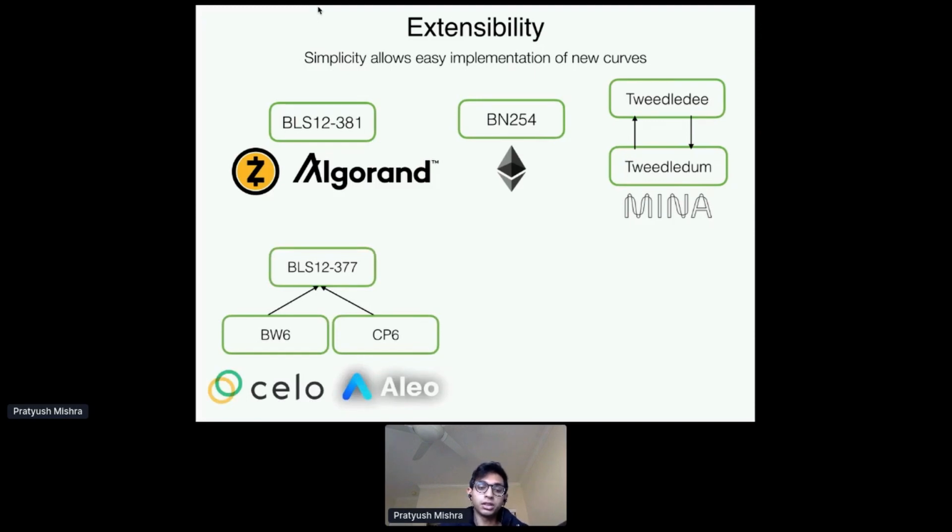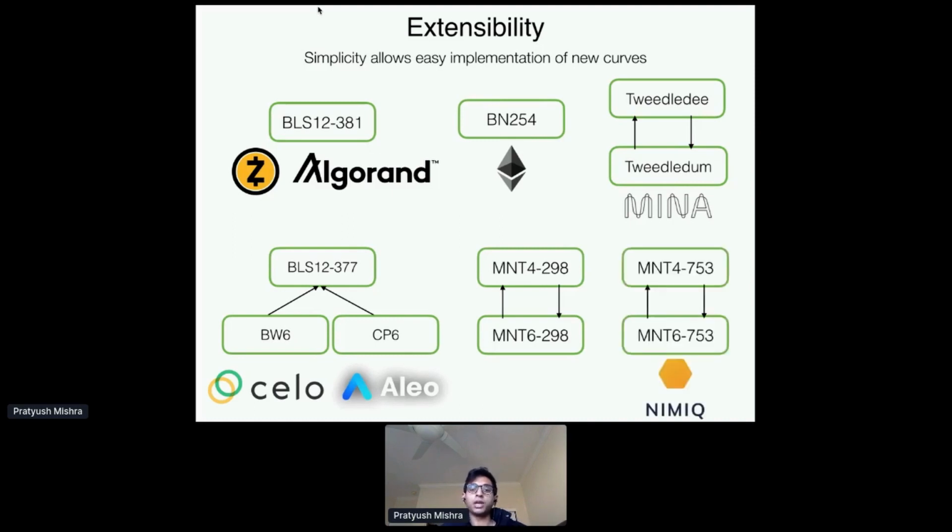We have this family of curves that was introduced in zkSNARK, which allows one step of recursive composition, which is used by Celo, used by Aleo at the moment. And we also have this MNT cycle of curves, which is useful for recursive composition. Along with all of these curves, we also have embedded Edwards curves, which might be useful for things like Schnorr signatures or Pedersen hashes. So, for example, we have JubJub for BLS 12381.